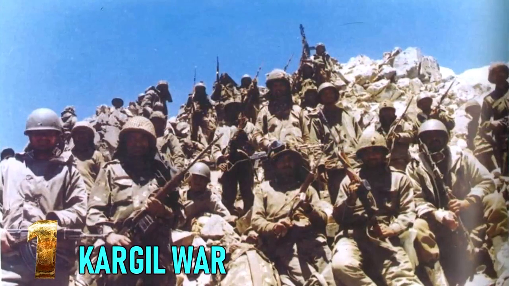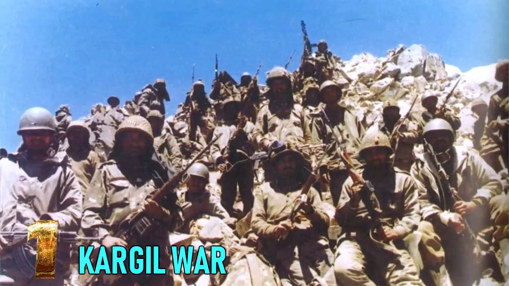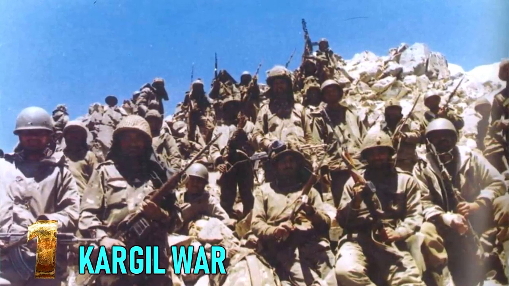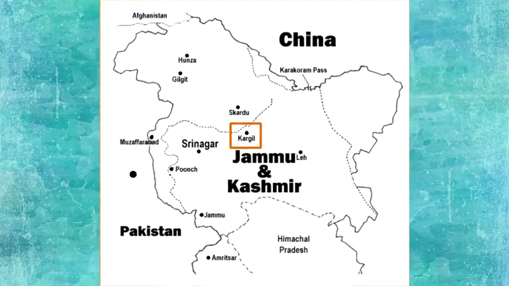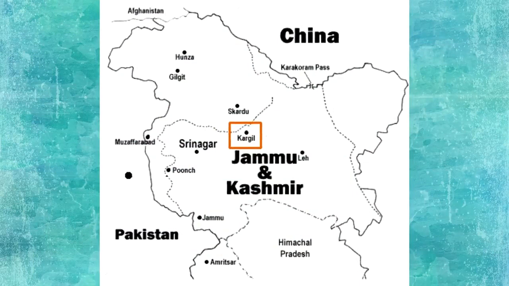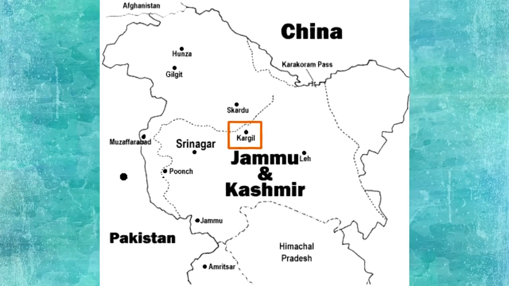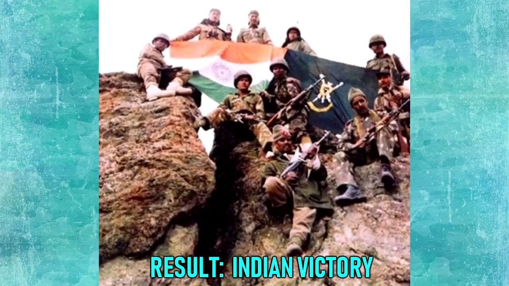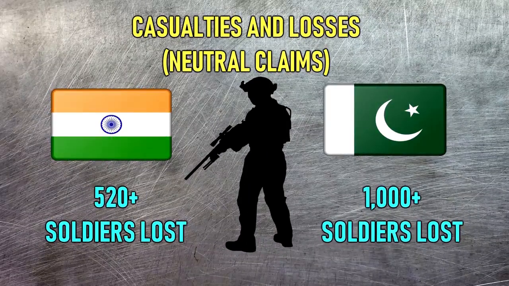Number 1. Kargil War. The Kargil War, also known as the Kargil Conflict, was an armed conflict between India and Pakistan that took place between May and July 1999 in the Kargil district of Kashmir and elsewhere along the line of control. The cause of the war was the infiltration of Pakistani soldiers disguised as Kashmiri militants into positions on the Indian side of the LOC. Result: decisive Indian victory. Casualties and losses: India 520 plus soldiers killed, Pakistan 1,000 plus soldiers killed.